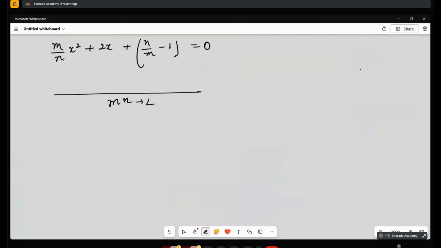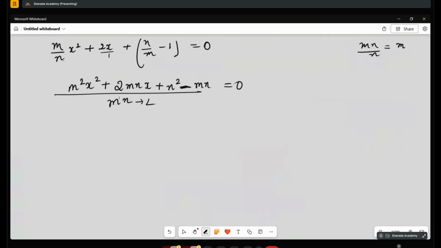LCM by denominator. m by n will be what? If I cancel, m is there. So m into m, m²x², plus m into 2 into mn x, plus m into m, if I cancel, n into n is n², minus m into n, is equal to 0.